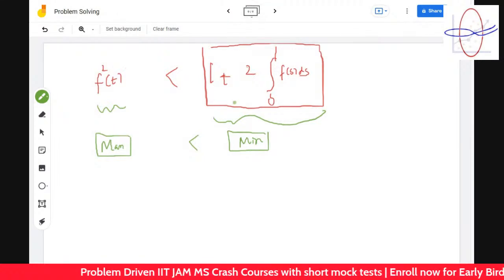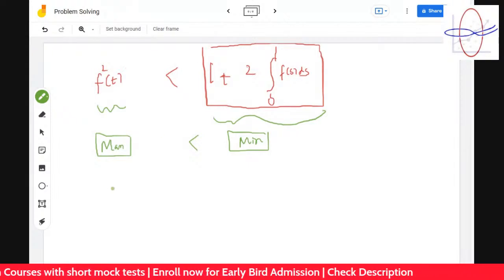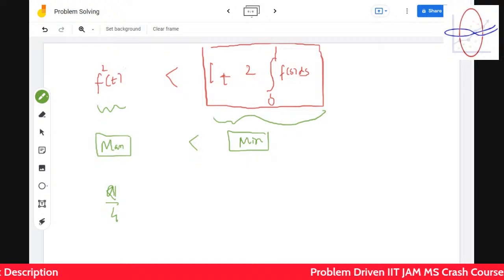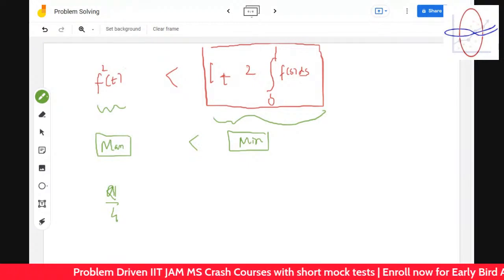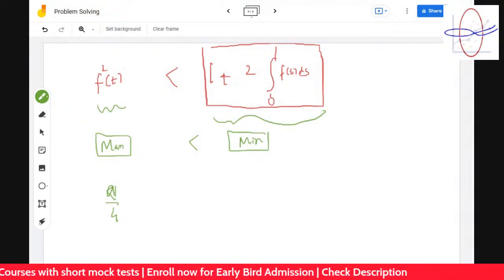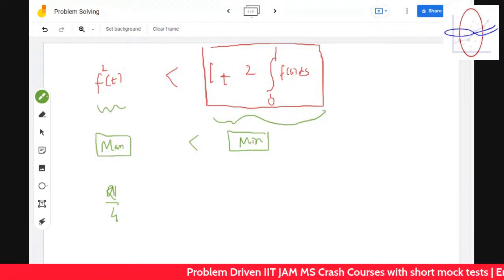Did you understand now, Tishika? Sorry, Suryangsi. Yes. So now here from the previous example, we have got that the maximum value is 9 by 4. But here we have not got the minimum value, we have got the maximum value. So we cannot compare maximum with maximum, as someone was telling. But I was doing the problem in a different way. I took some numbers wrong. Yeah, we can use the result. But we don't have the minimum value, or do we? That's exactly what we're doing. When we did the integral, we found the upper bound.